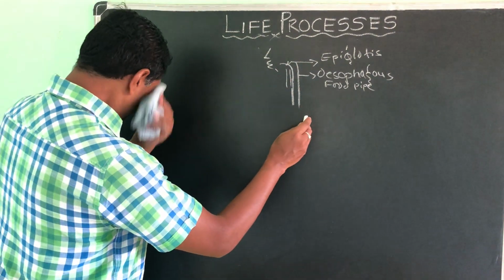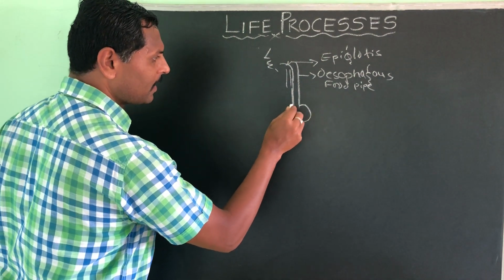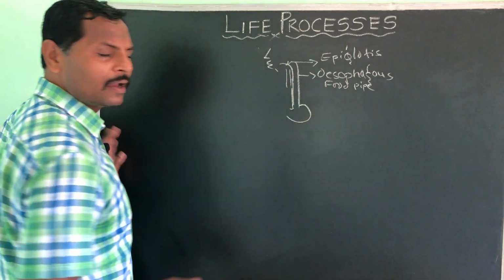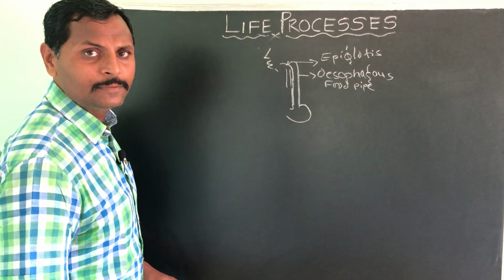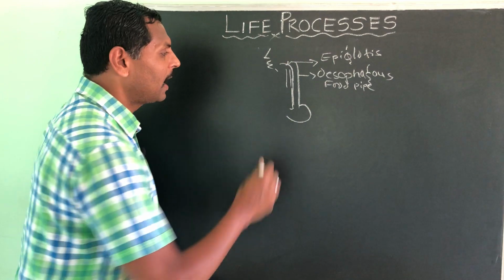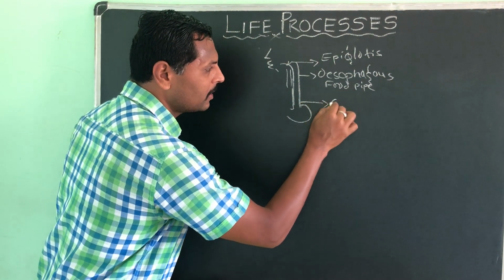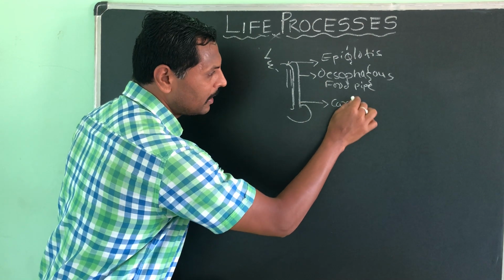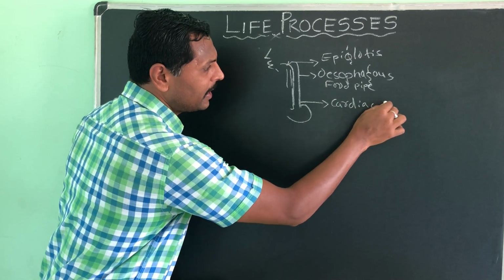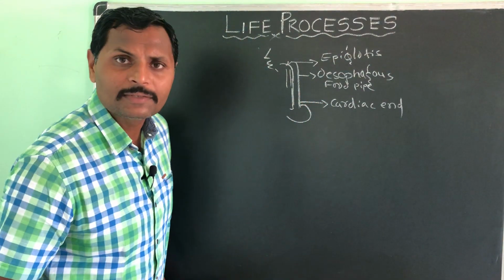Here you will find a J-shaped muscular elastic bag, that you will call the stomach, and this end of the stomach is called the cardiac end. What does cardiac end mean? It is near the heart. Cardia means heart.